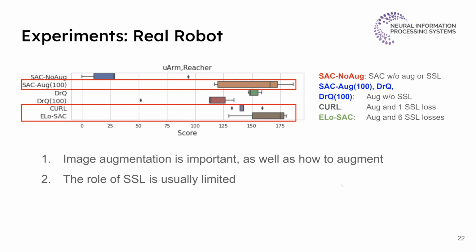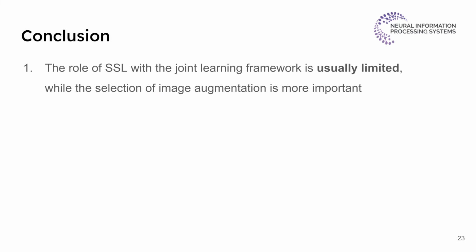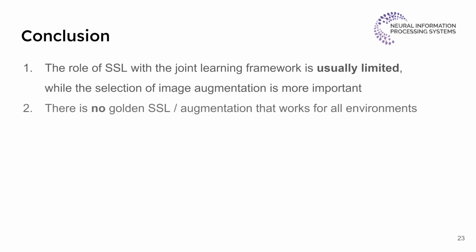To conclude, our extensive experiments suggest that the role of self-supervised learning with the existing joint learning framework is usually limited, while the selection of image augmentation is more important. Again, we confirm that there is no golden self-supervised learning or image augmentation method that works for all the environments, and one should cautiously decide the design choice of image augmentation or self-supervised learning for a specific reinforcement learning task.